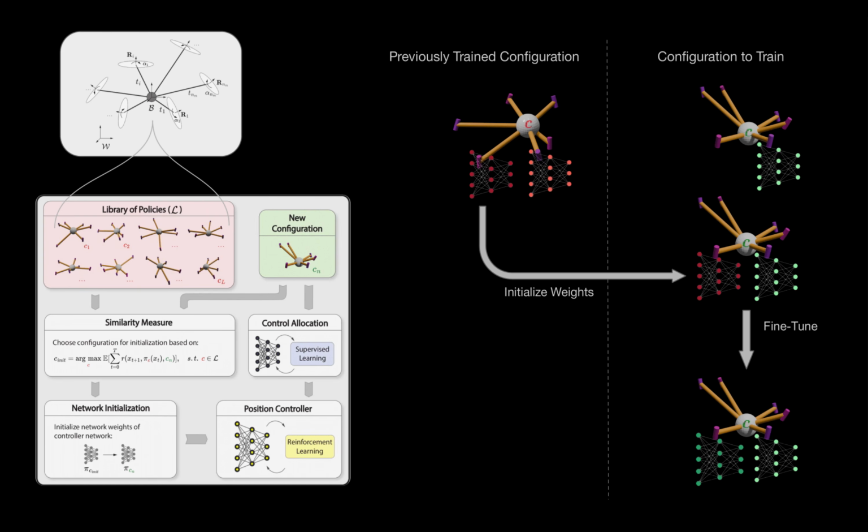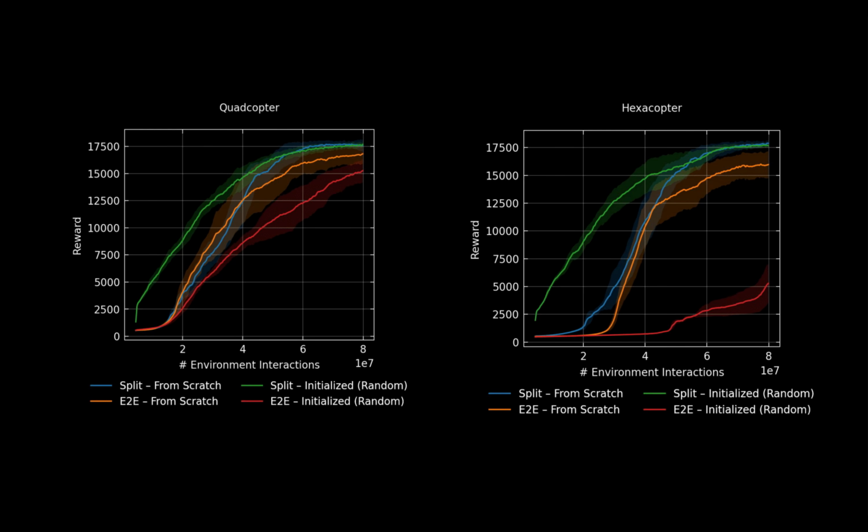To speed up the process of training a control policy for a high number of configurations, we propose a library-based initialization scheme, where we initialize the controller network with a policy picked from a library containing policies of already trained systems. We show that the proposed split architecture facilitates knowledge transfer by preventing the training from collapsing after initialization.